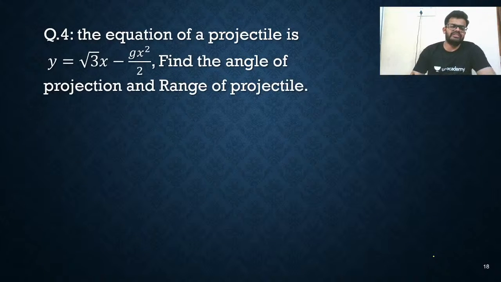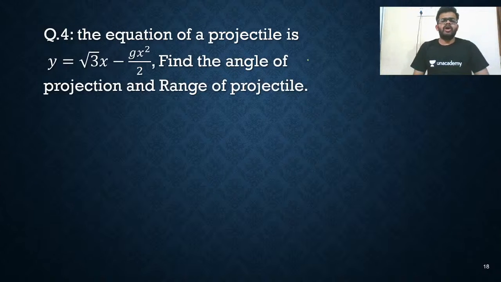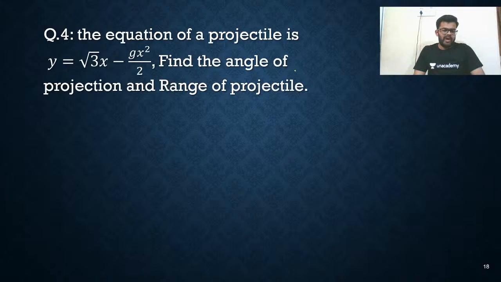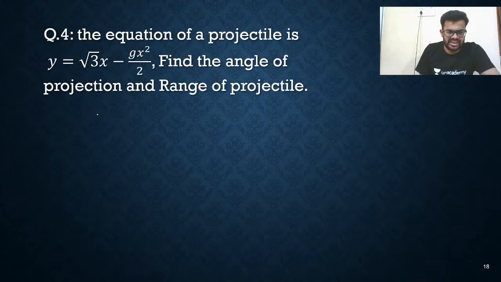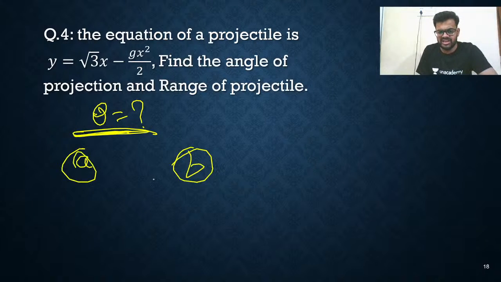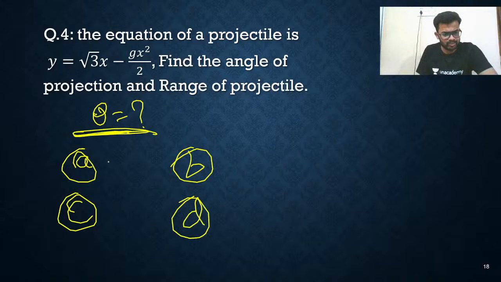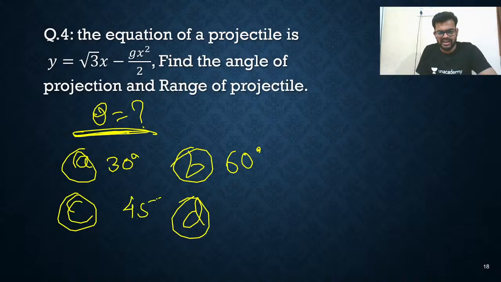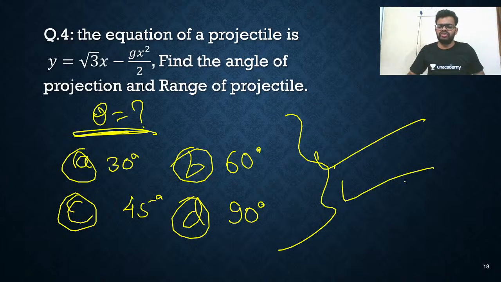Next question is there in front of you. The equation of projectile is given: y is equal to root 3 x minus g x square upon 2. Find the angle of projection and range. So at first, what is the value of theta? You tell me. I'm giving you 4 options, A, B, C, D: 30 degree, 60 degree, 45 degree, 90 degree. Which of the following is the correct answer? Come on, choose the correct answer.